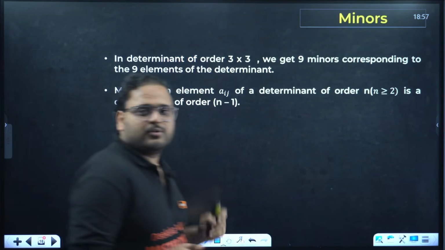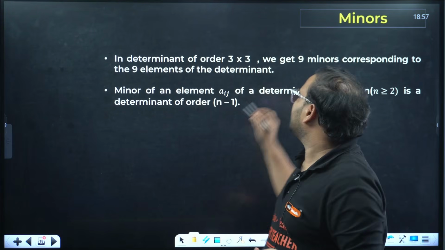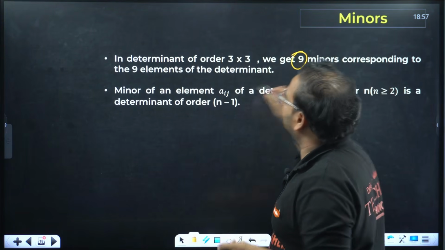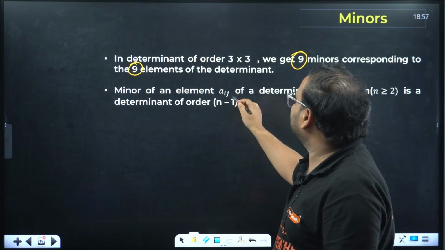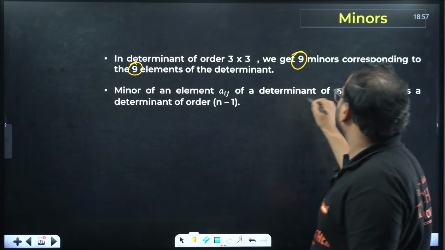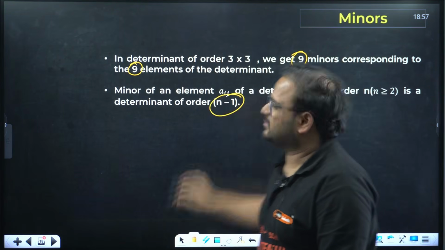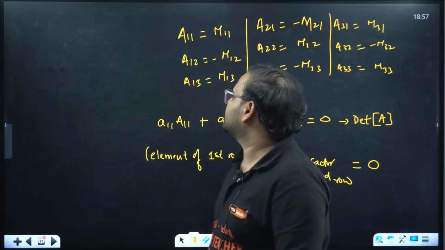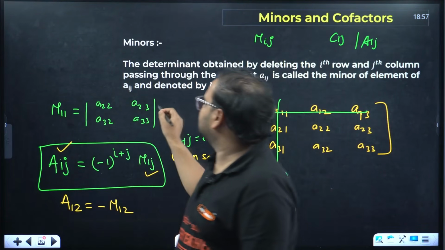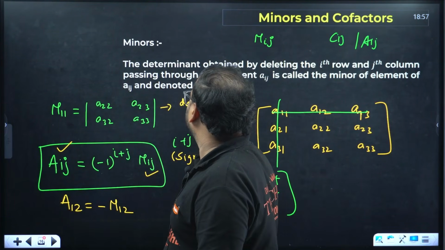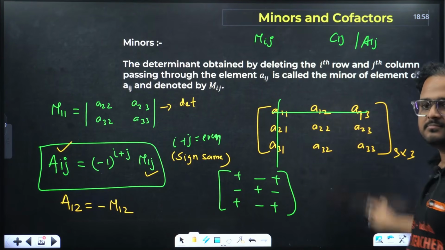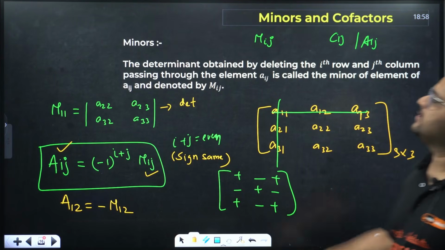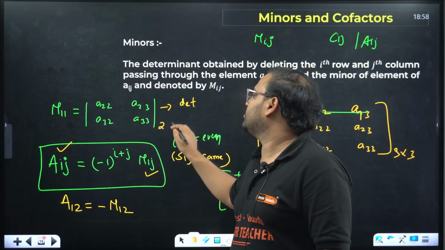The same thing I explained to you. In a determinant of order 3 cross 3, we got 9 minors, corresponding to 9 elements, right? And the minor of the element aij will be another determinant of order n minus 1. Meaning of this, check here. This is the determinant only, right? This is coming from a 3 cross 3 order matrix. But the minor is 2 cross 2.